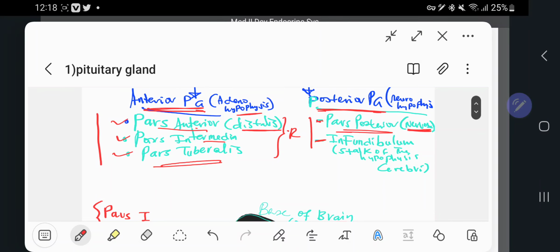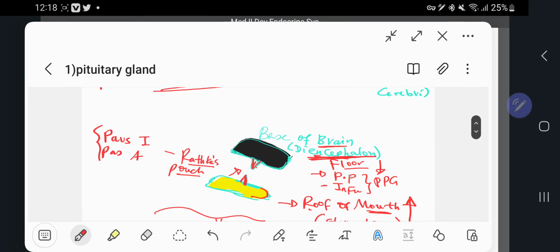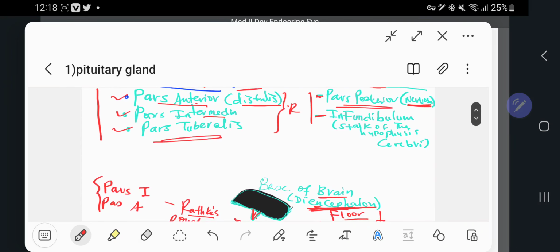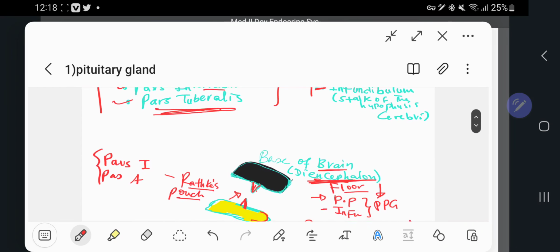What about these ones? They developed from Rathke's pouch, the upgrowth of the roof of the mouth, the stomatodeum. So this is two and two. What's remaining? Pars tubularis.